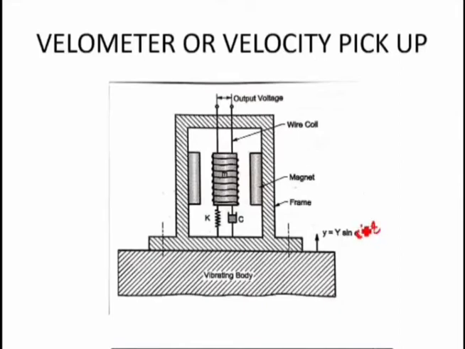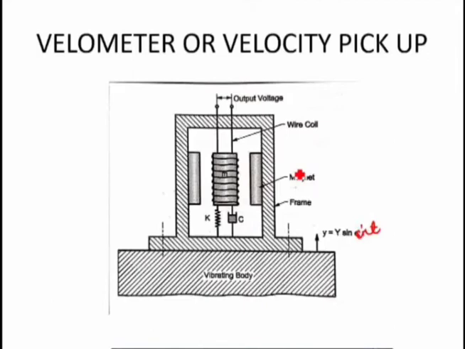Now obviously this magnet is fixed with the frame, so this magnet will also move along with the frame and the vibrating body, right? So there will be relative motion between the coil and the magnet, because this mass m will also move. So there will be motion in this wire as well as motion in the magnet, which is fixed to the frame. So due to the relative motion between the coil and the magnet, a voltage is induced across the coil.